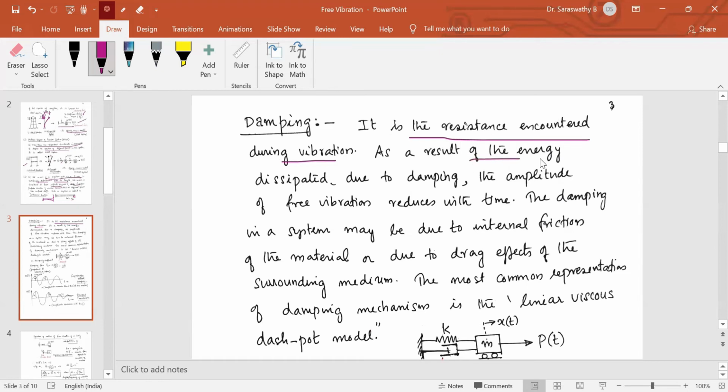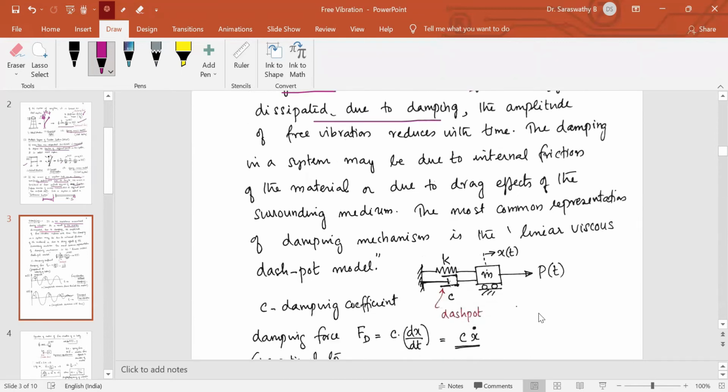As a result of the energy dissipated due to damping, the amplitude of vibration reduces with time. You know what amplitude is? Suppose you represent the displacement of the structure along this axis and time along this axis, this is a periodic motion.